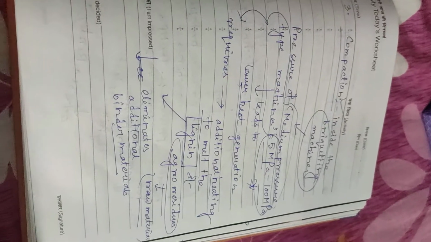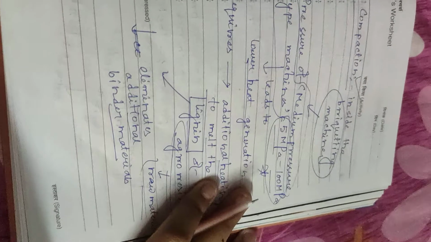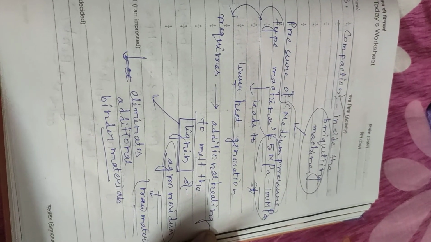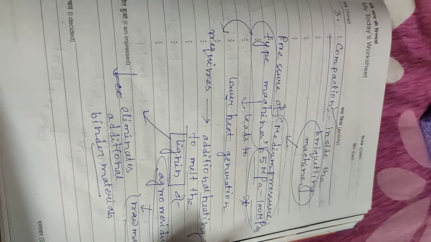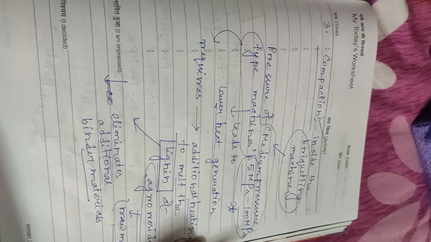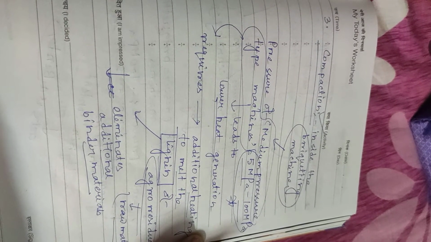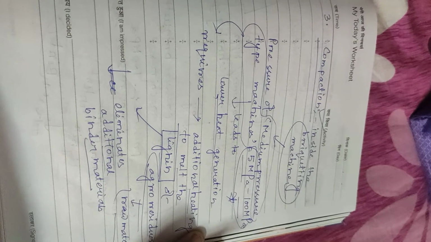Lignin eliminates or reduces the additional binder materials.